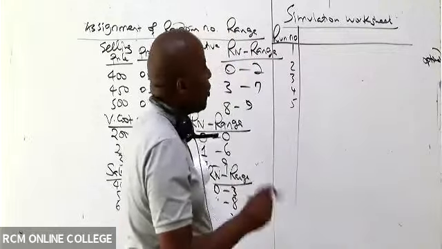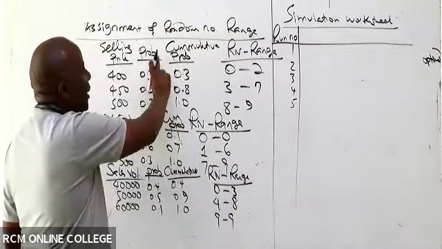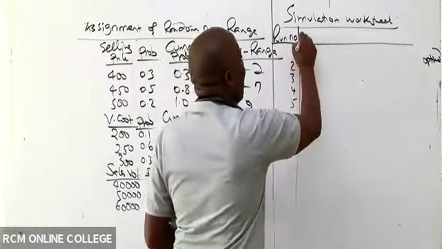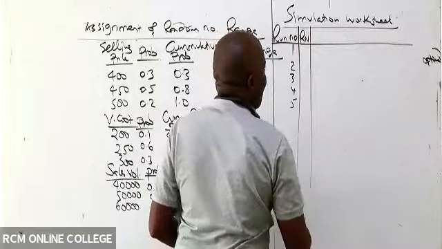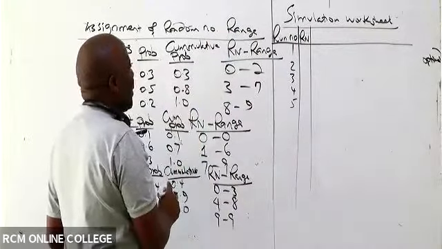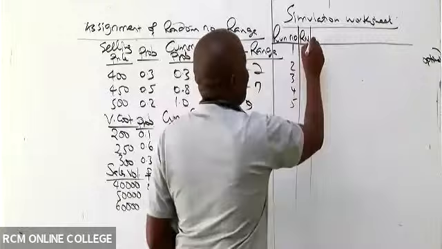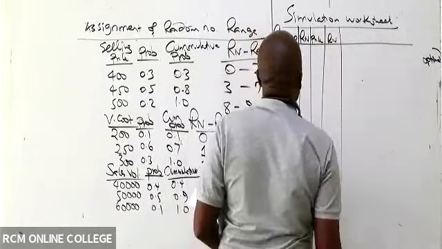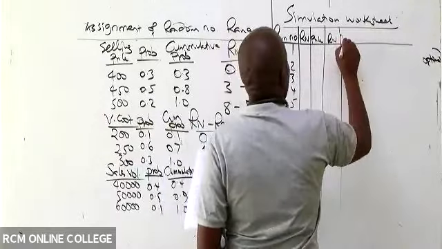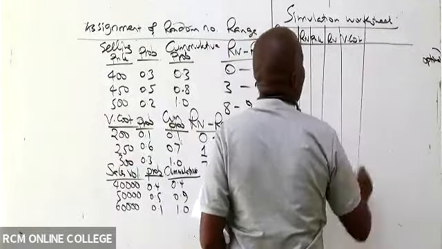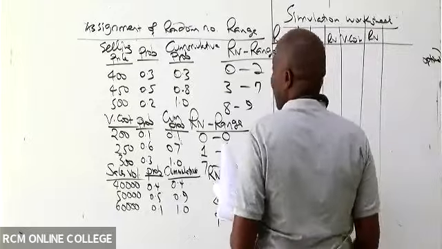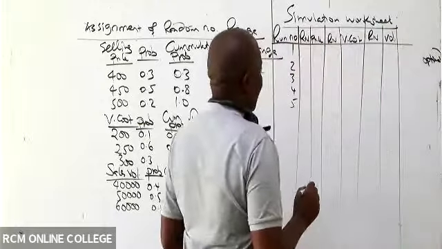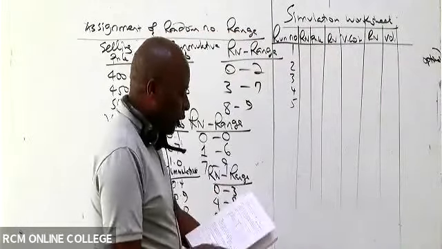And remember, for each run, we must estimate each of these 3 variables. To estimate them, we use random numbers given by the examiner. So I'll pick the first random number given by the examiner to help me predict the price. Then I pick another random number to help me predict variable cost. Then I'll pick another random number to help me predict the volume.